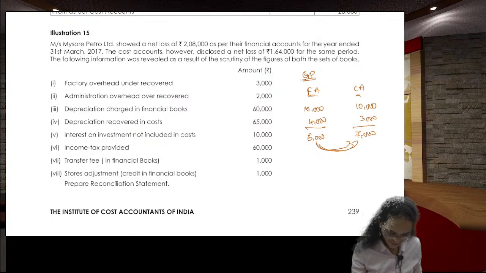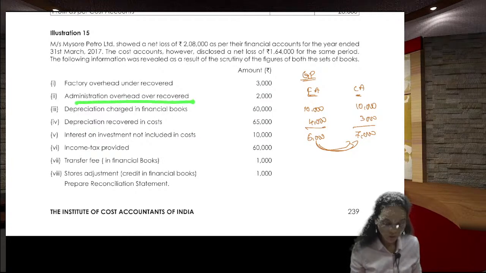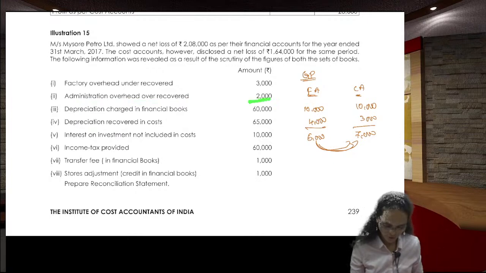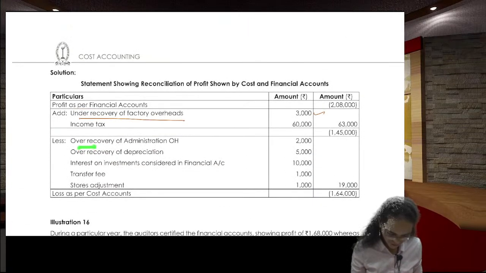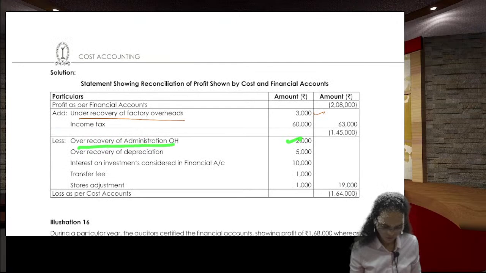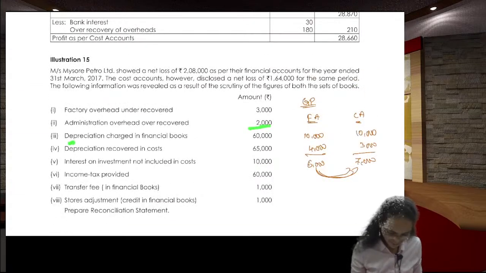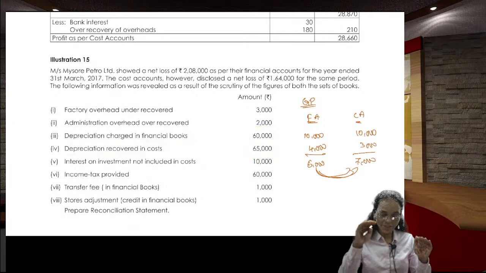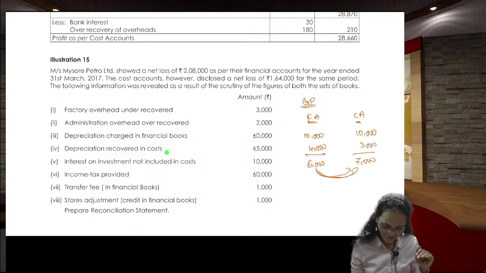Right. Next one, administration overheads over recovered. Under recovered we have added, so over recovered, minus it. 2,000 rupees. Over recovery of administration overheads, 2,000 rupees. Depreciation charged in the financial is 60,000. Depreciation charged in the cost is 65,000. Again, the expenditure shown in the cost is 65,000 and in the financial is 60,000.